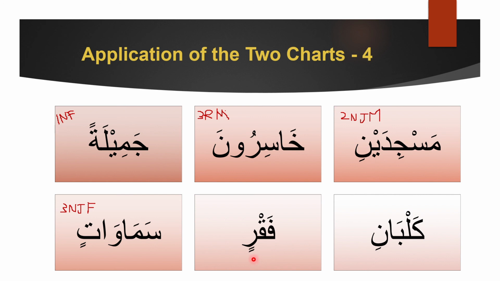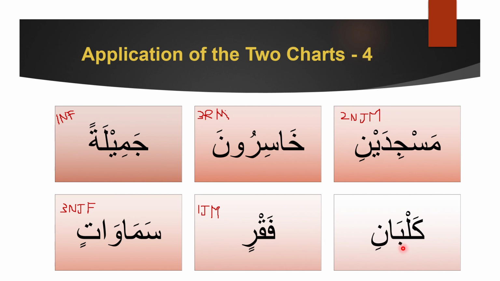Next, faqrin. Is there a combination? No, there is no combination here. Which means what? It means that this word is singular, because no combination means singular. You learned that by now. Next, this word has an in sound, which means that this is a jar. Good job. Finally, we can tell that it is male because we can't hear the ta sound at the end. So, what will be the rafa and nasab version of this? Faqrun, faqran, faqrin. Got it?